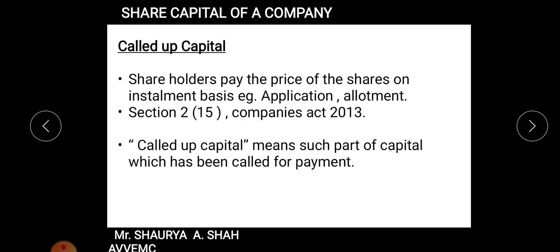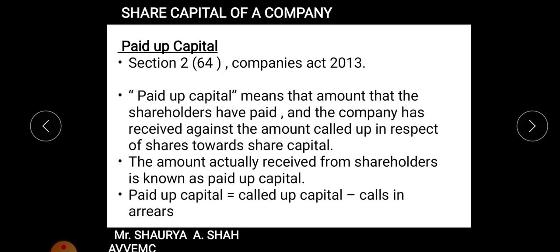So inside authorized capital you have issued capital. In issued capital, subscribed and unsubscribed. In subscribed capital, you are studying called up capital. Fine. The next is your paid up capital, right? Very simple. In the line of your balance sheet, you need to study issued, subscribed and paid up capital, right?